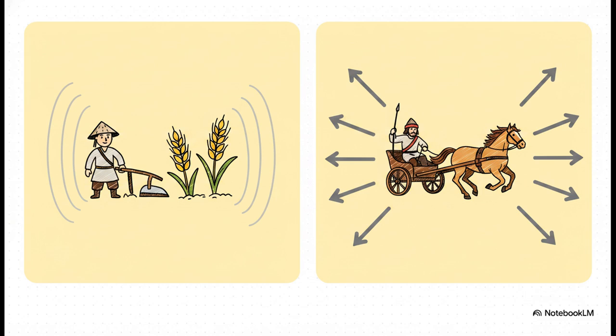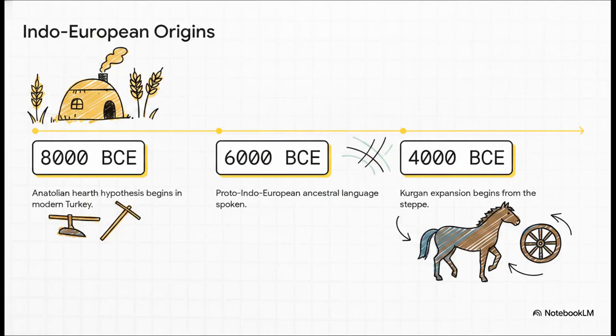But on the other side is Maria Gimbutas's Kurgan hypothesis. This one argues the language was spread much faster by nomadic, horse-riding, chariot-using pastoralists from the Pontic-Caspian steppe, utilizing a hierarchical military dominance rather than just contagious farming. If we map these two theories onto a timeline, you can see just how deeply into prehistory linguistic evidence can actually take us. I mean, we're talking way before any written records even existed.